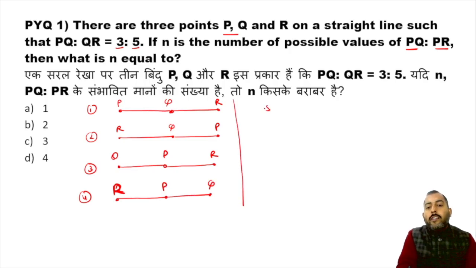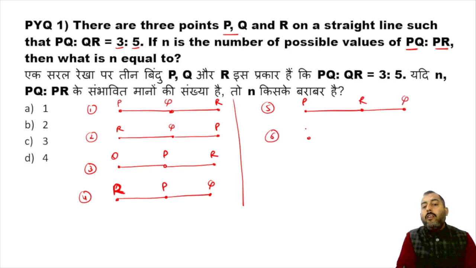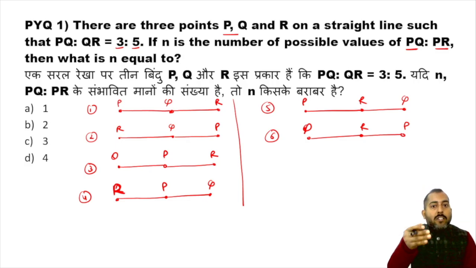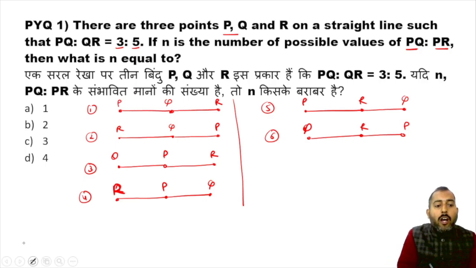Fifth case, it might be possible P comes first, and then R, and then Q, and finally, it might be possible Q comes first, then R, and then P. These are the only 6 different ways in which 3 points P, Q, R can lie on a straight line. Okay, now let us read further.